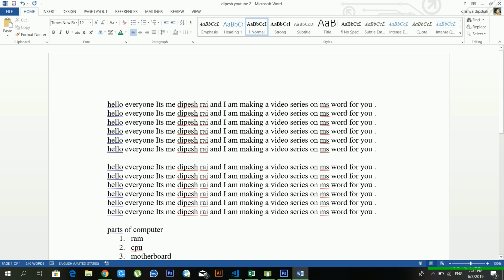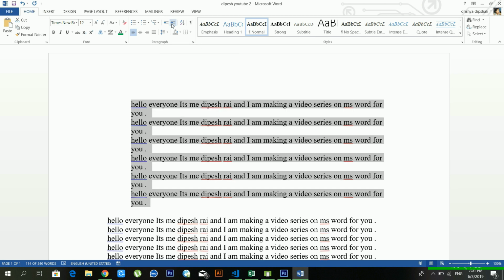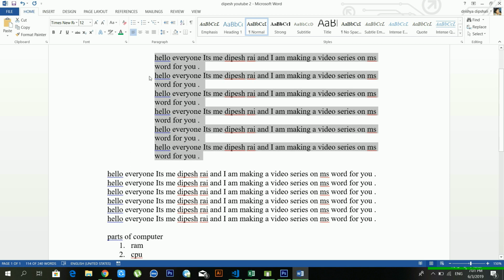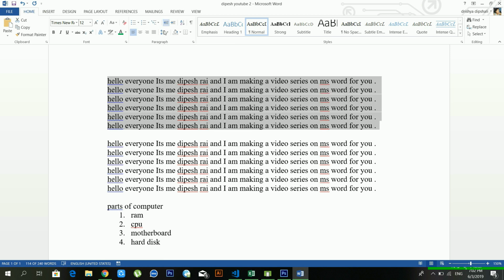And if you want to give a space in your paragraph, in that case you can use it. So if I increase the indent, you can see my paragraph space is increasing, right? On my left side there is a space. And if you want to decrease this, you can decrease it from here.